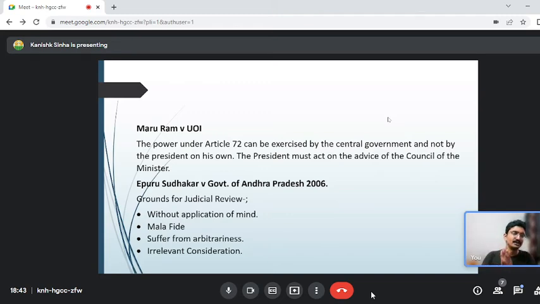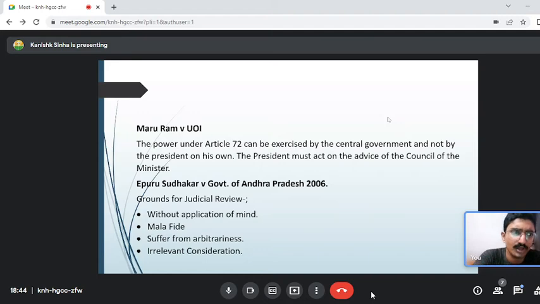So we did not directly go to Epuru Sudhakar versus Government of Andhra Pradesh. There was a series of cases that you will be learning in your law school, guys. You have to remember just this, that once the President does this, even after that, that mercy petition can be challenged again in the Supreme Court by Kinjla, that Your Honor, first, there was no application of mind.